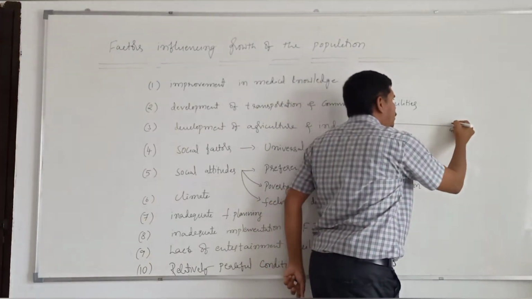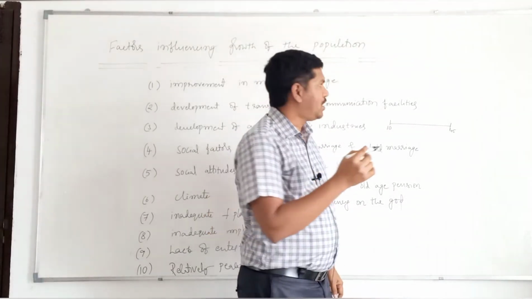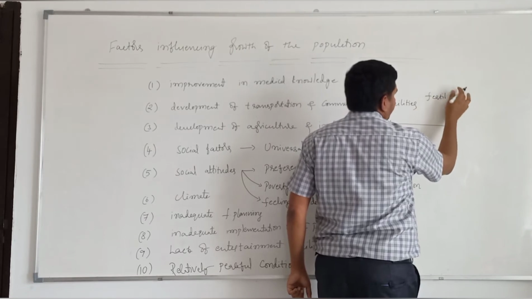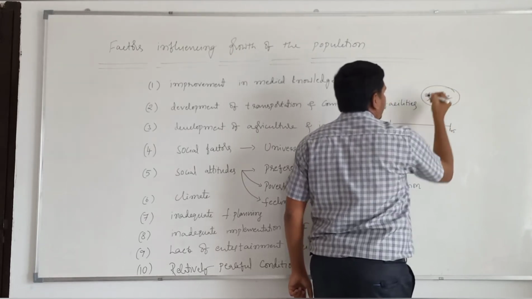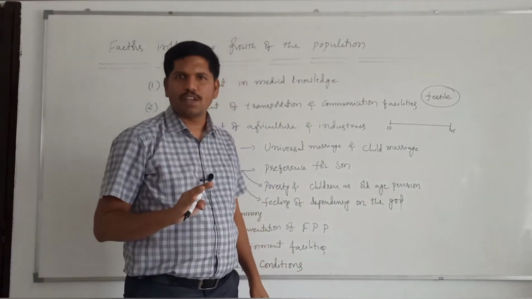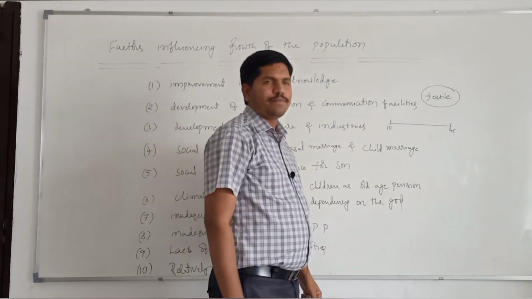This is the reproductive life of a female. Or it can be called as fertile period. That means during this period, if the female participates in sexual intercourse, she can become pregnant and she can produce children.